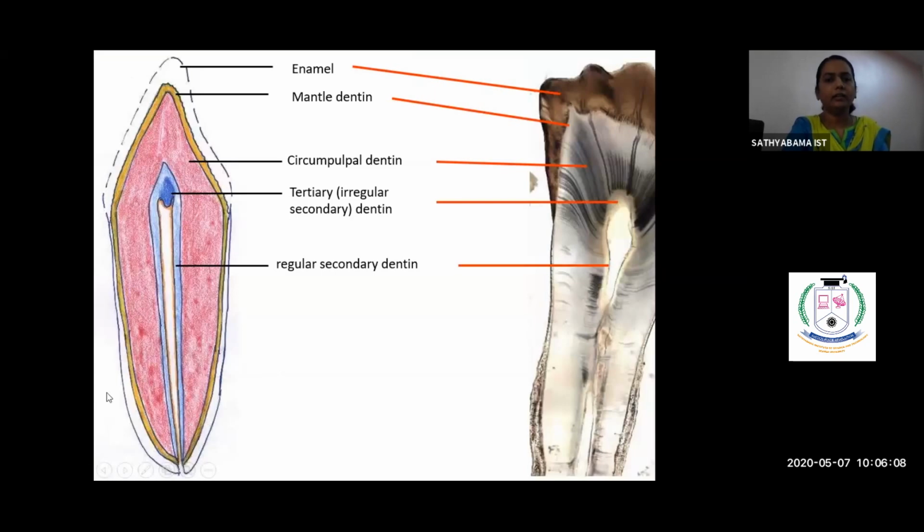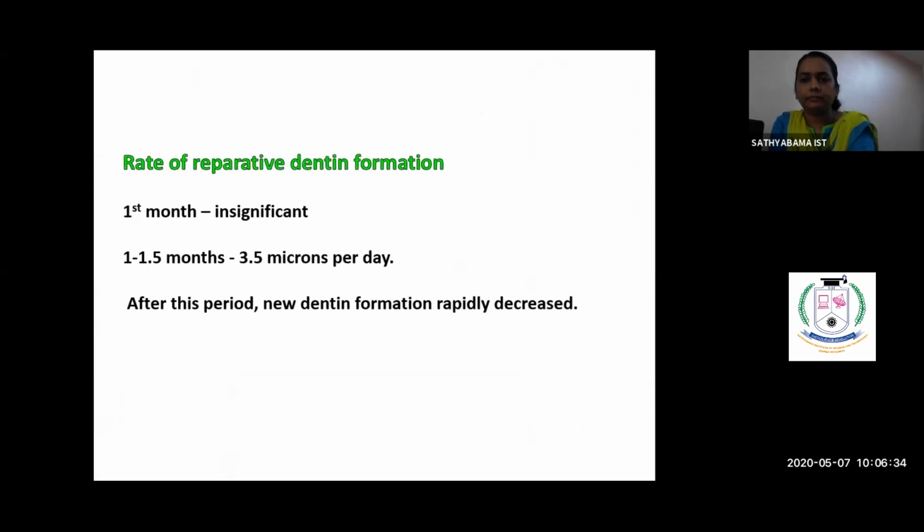So this is again a schematic diagram. Enamel, mantle dentin, circumpulpal dentin, and this is the secondary dentin. A uniform layer of dentin is being formed all over the internal surface of the dentin and near the pulp. So this is uniform, but here it is not uniform. So this is a tertiary dentin or the reparative dentin.